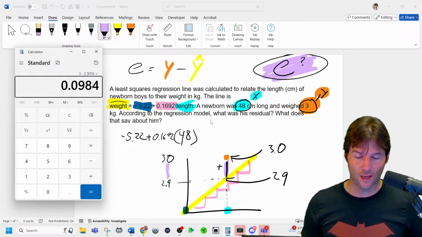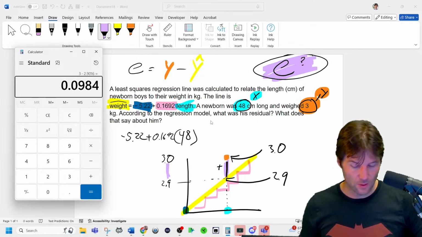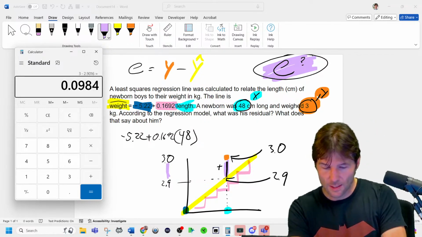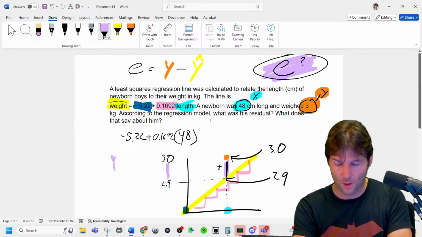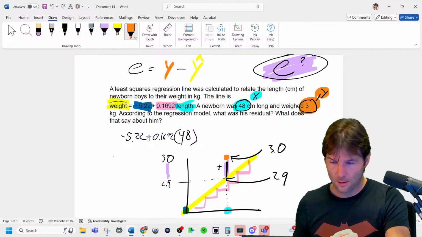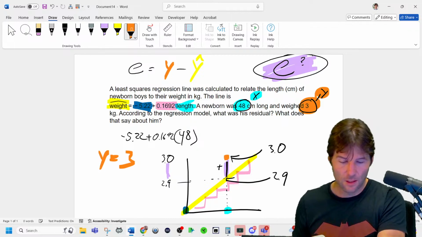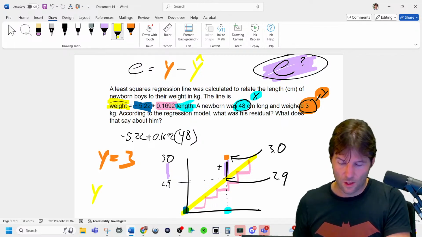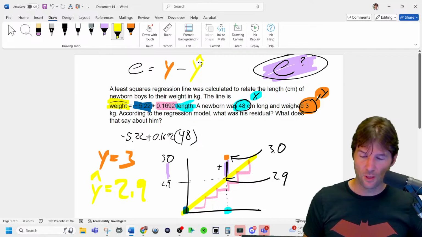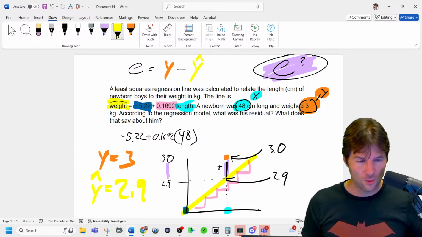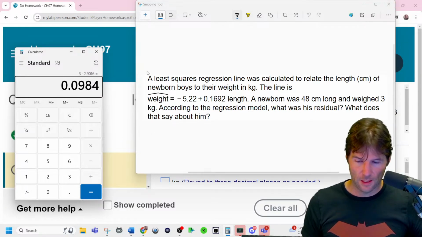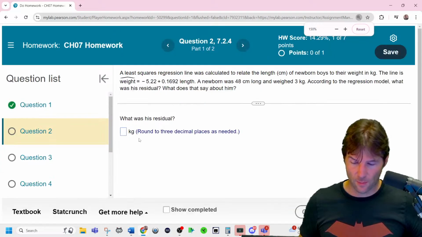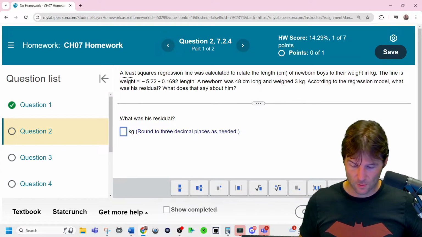Make sure to save your values. When you're going through doing this, you would get that the actual y equals 3, and predicted y hat equals 2.9, and carry decimals. And then we're just doing actual minus predicted up there. So really good question, kind of a shorter one, and you just have to know the steps. It should be about 0.1, round to 3 decimals.